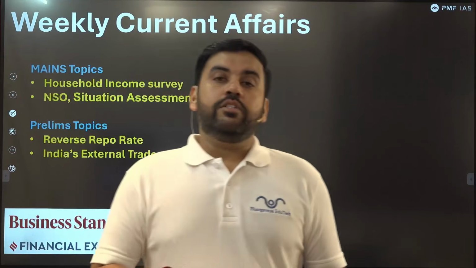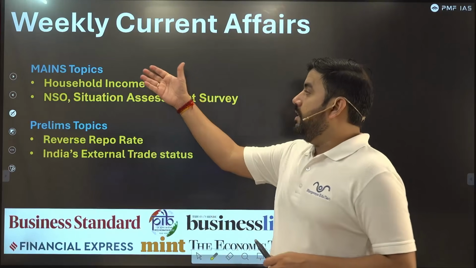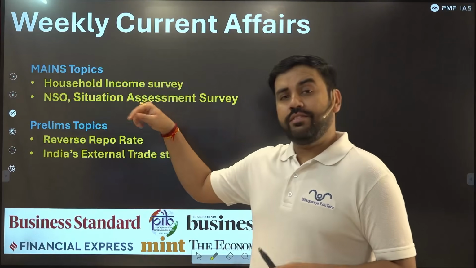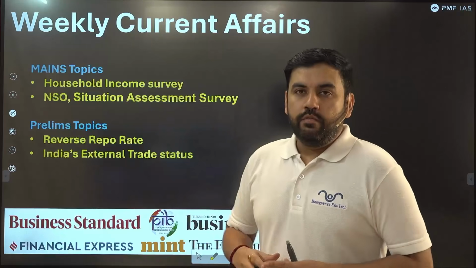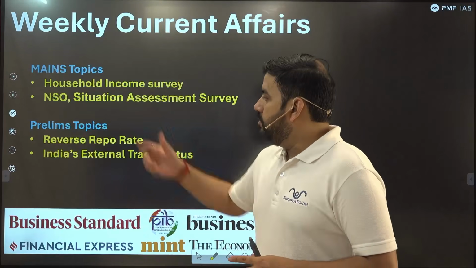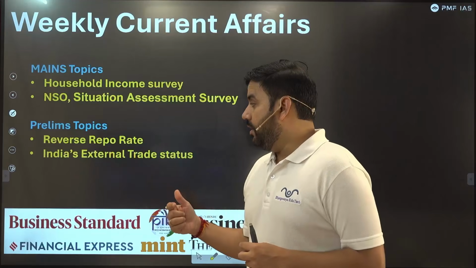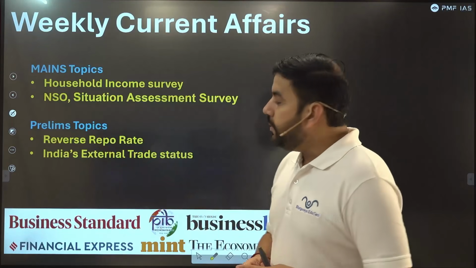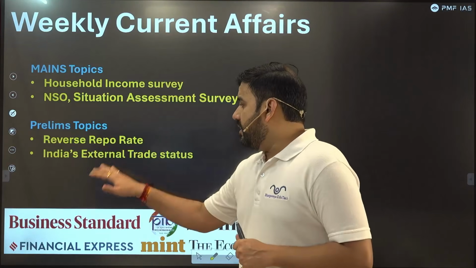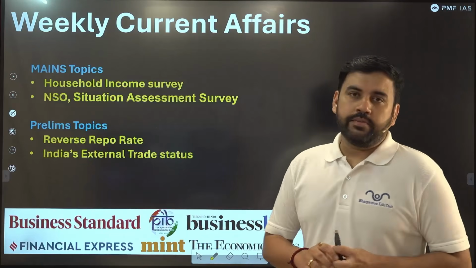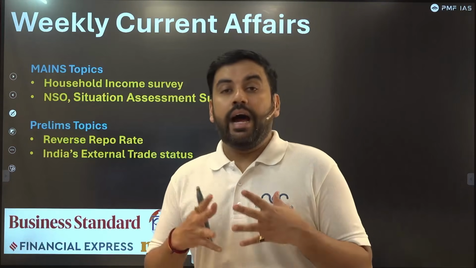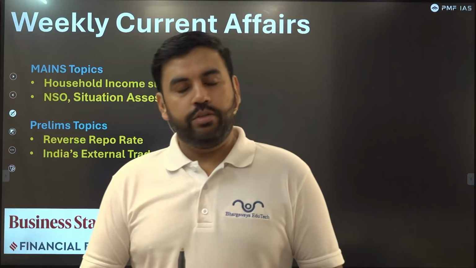So the first article that we'll be taking is for the mains examination. The second is the continuation of the same article but the different topic which we are going to cover up. In the prelims topics, we'll be covering two topics: reverse repo rate. RBI has recently initiated a program for that, and of course India's external trade status. So these are the four highlighted articles that we will be covering up today.